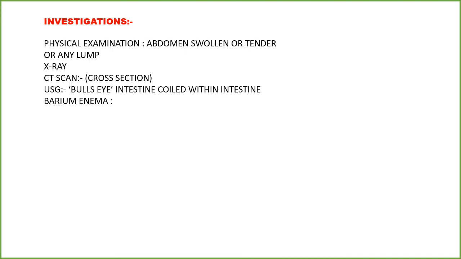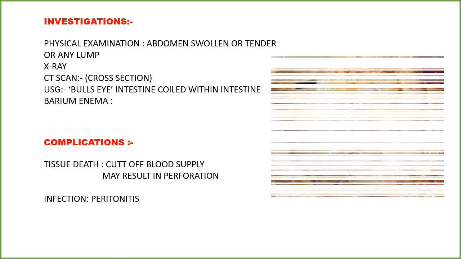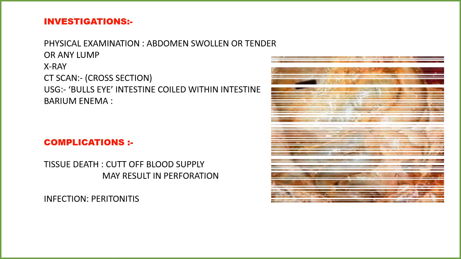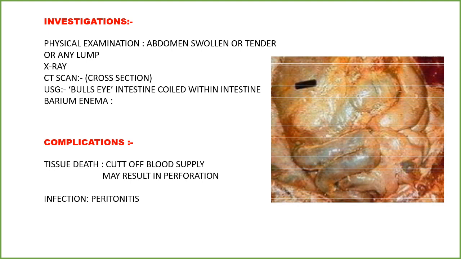The investigations done are again physical examination to see if the abdomen is swollen or tender or if any lump is present, X-ray, CT scan which is done in a cross-section manner, USG showing a bull's eye sign due to intestine collided with intestine, and barium enema. Complications include tissue death due to cut of blood supply, which may result in perforation. Infection like peritonitis may occur.